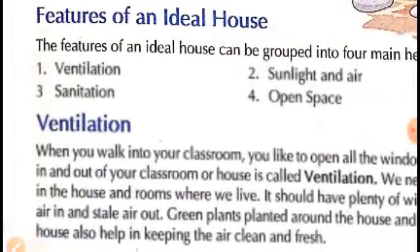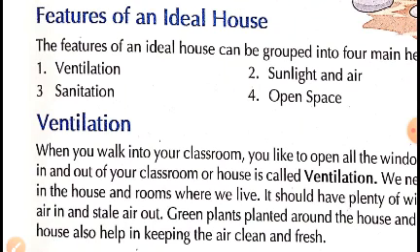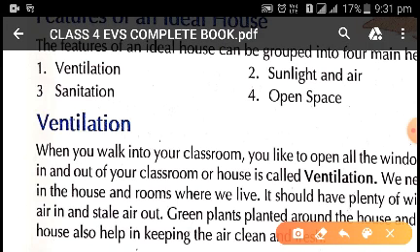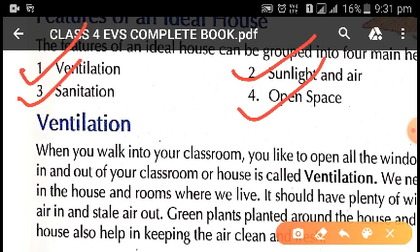Features of an ideal house. Under this topic, we are going to read under four headings. That is, firstly, ventilation, sunlight and air, sanitation, open space. A house can be ideal if it has all these things.